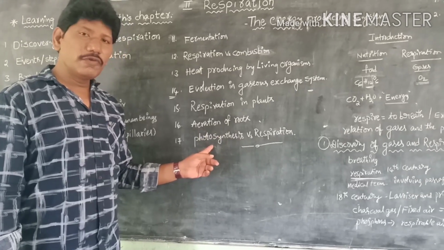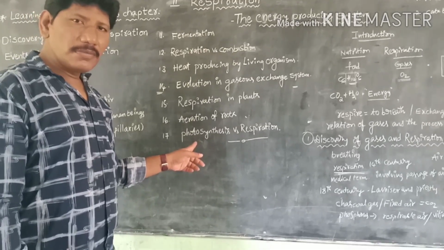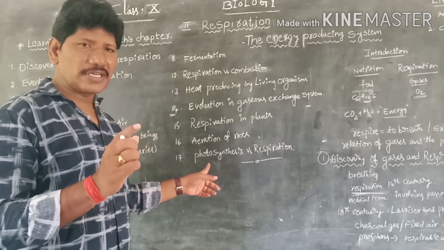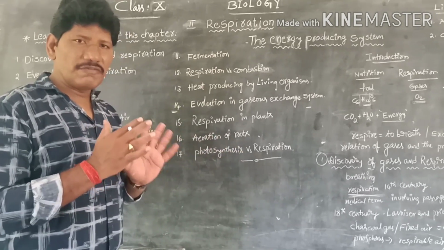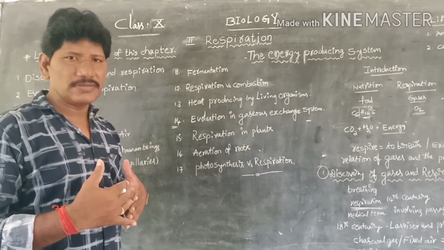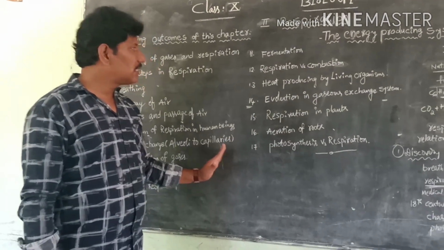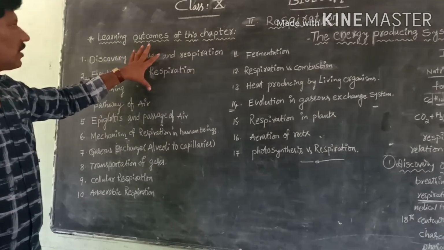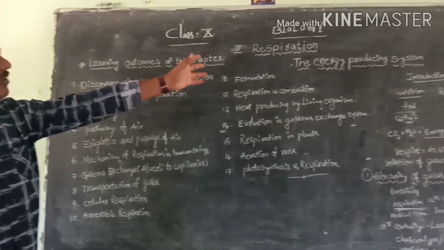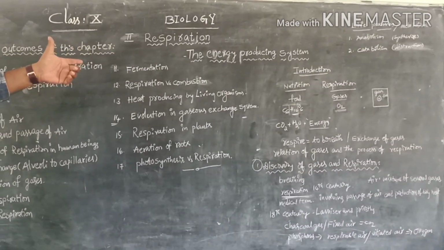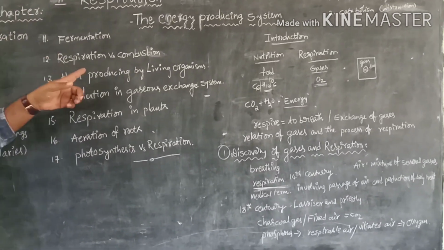Next, photosynthesis versus respiration. It's a very important concept. It is the conclusion of both the first and second chapters. First chapter photosynthesis, second chapter respiration. So, photosynthesis versus respiration. We have to discuss a total of 17 subtopics. Then we have a clear picture about respiration. Why is it called an energy producing system? Why can't we get energy from food? What is the relation between the gases and the food?